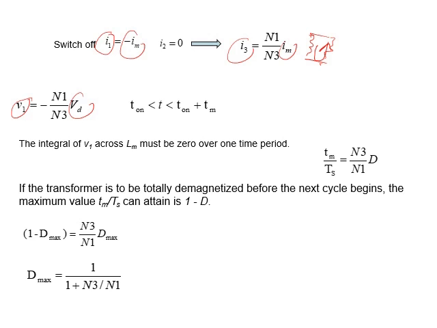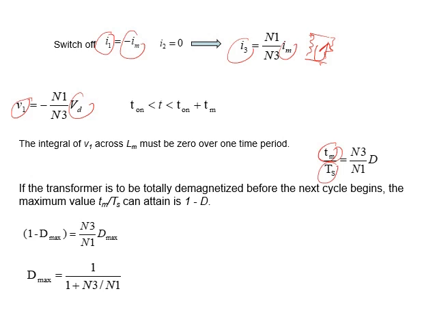Now if we integrate V1 across Lm, it should be 0 at the end. The stored and released energy is the same, so for one period the inductance voltage integral will be 0, and this will lead to finding Tm with respect to Ts.